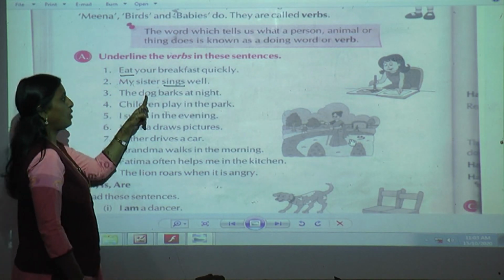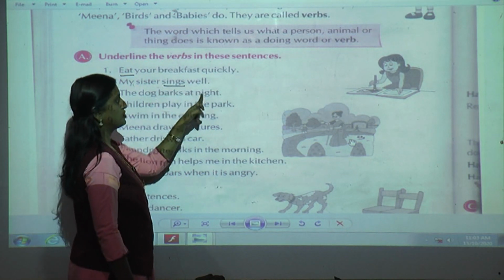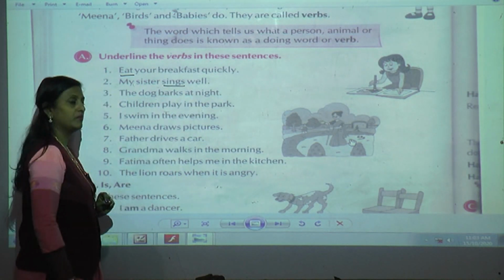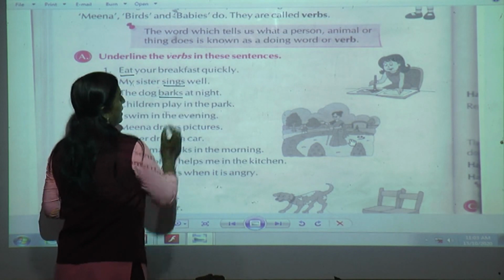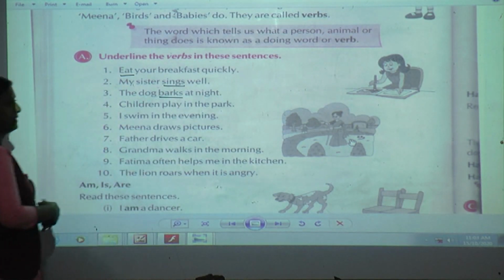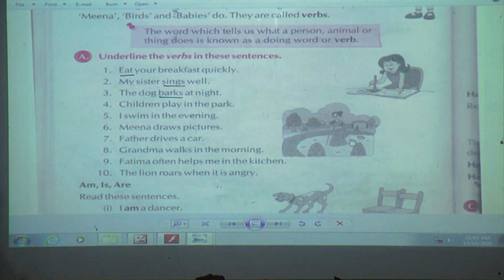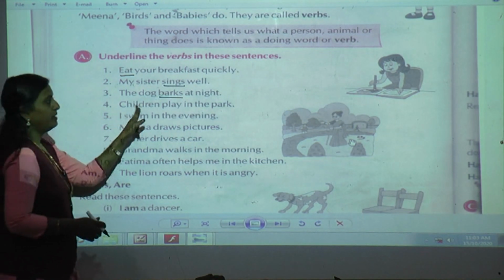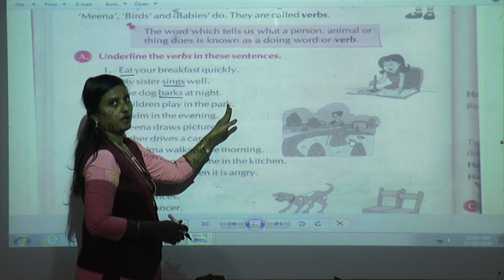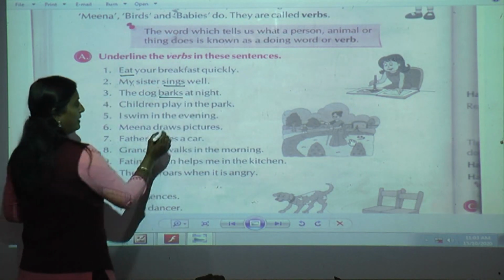Next, the dog barks at night. What is the verb? Yes, bark. Barking. The dog barks at night. Yes or no? So barking is what? Action word. Children play in the park. Now play is what? The children are playing in the park.